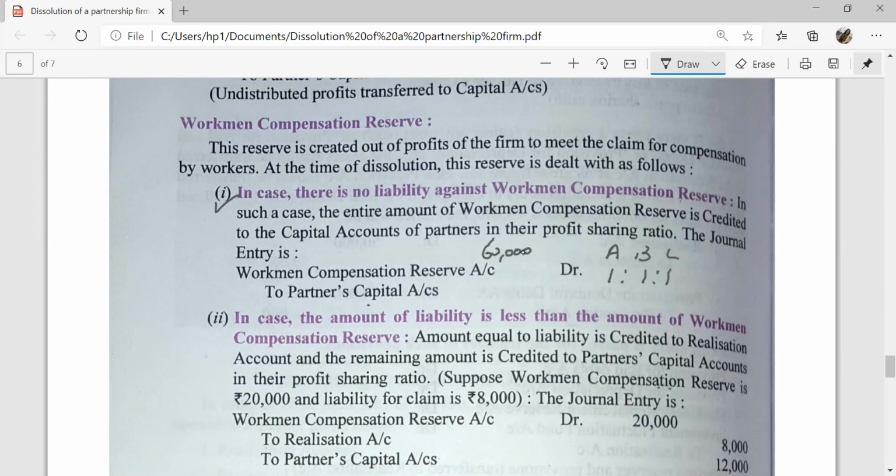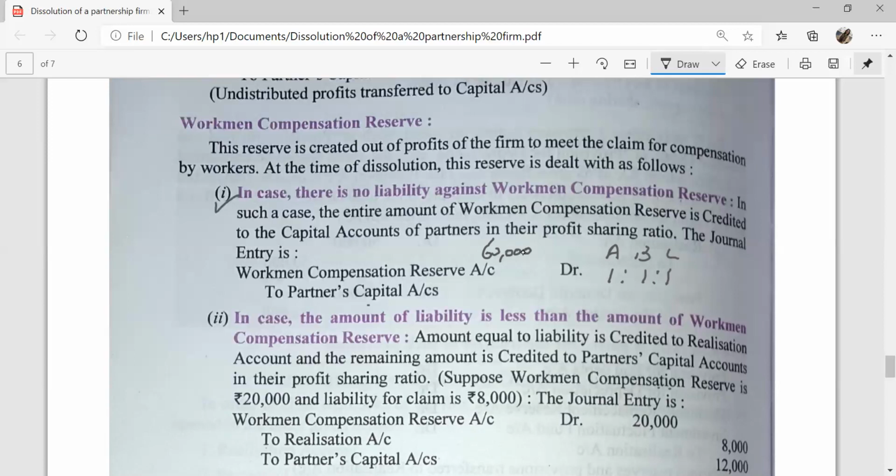Then it will be credited to the partners capital account in their profit sharing ratio. The entry will be workmen compensation reserve account debit to A's capital account, B's capital account, C's capital account, 20,000 each.